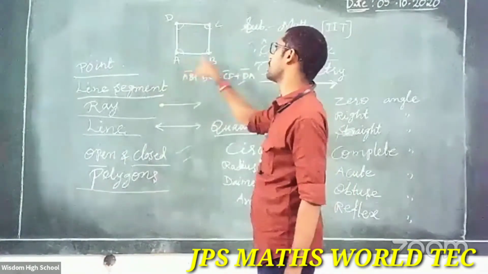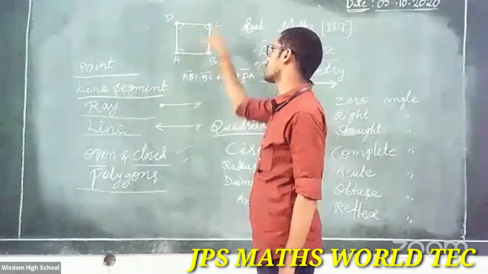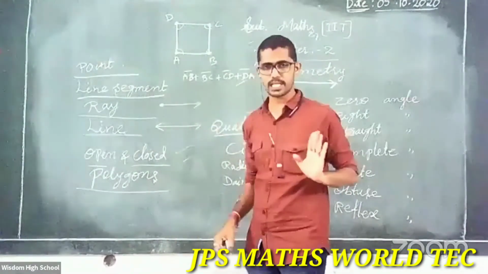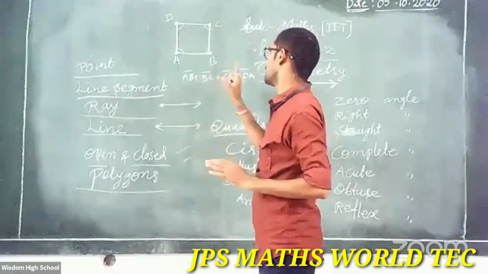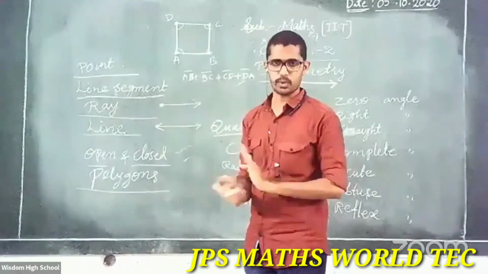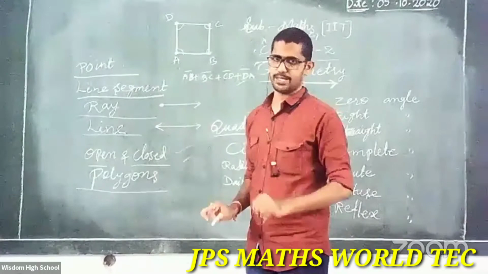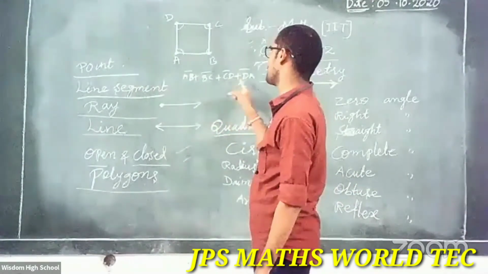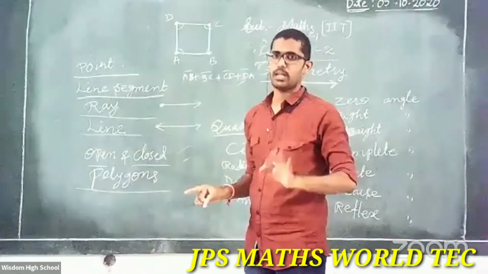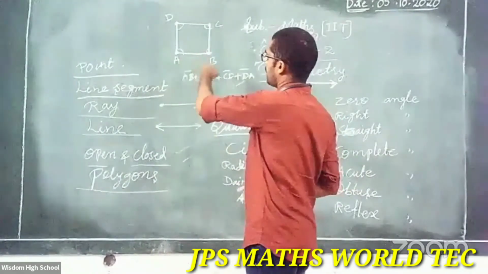Here what is given, all sides sum. That is the perimeter of a quadrilateral. Is that clear? AB plus BC plus CD plus DA. A quadrilateral has four sides, four angles, four vertices. And here AB plus BC plus CD plus DA is the perimeter. And the angles you will know: angle A, angle B, angle C, angle D.